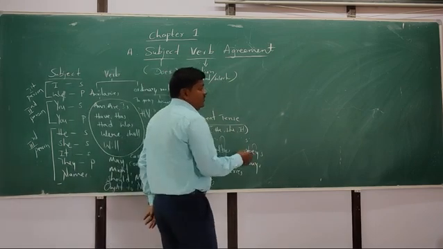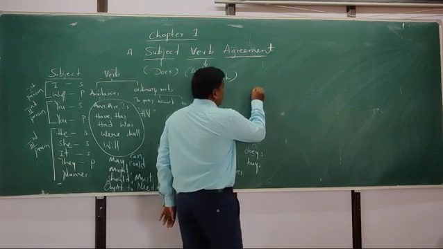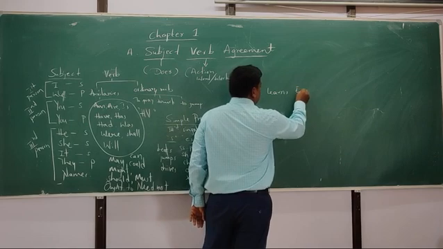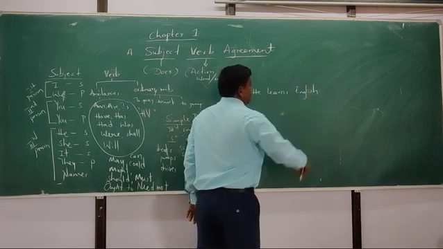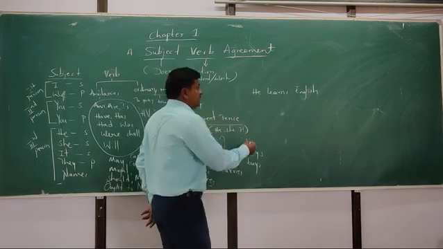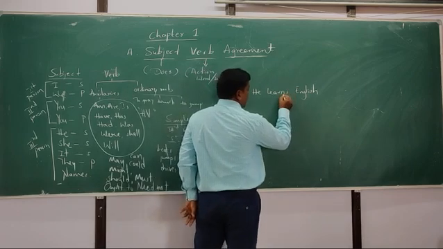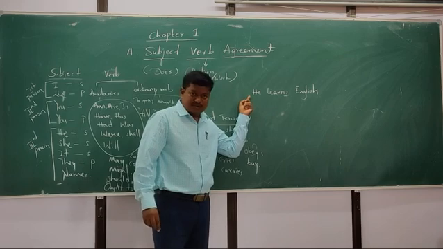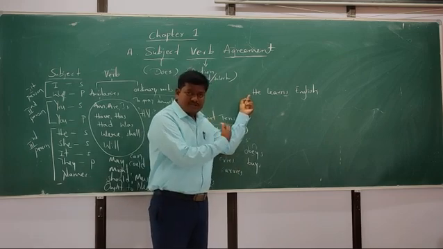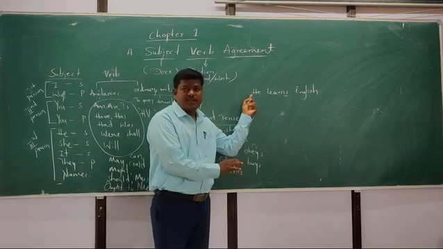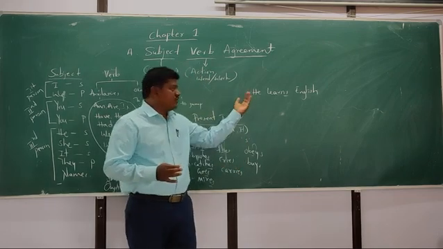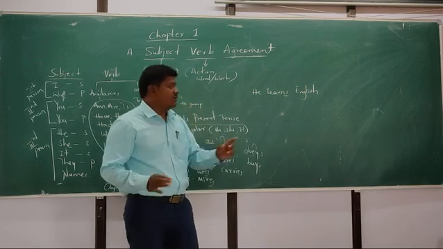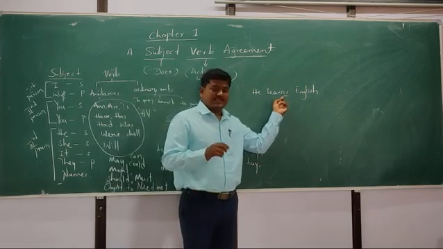For example, I will give one example. He learns English. In this sentence, observe the verb: add s to the verb. Why? It is the third person singular. He learns English, she learns English, it learns English, and you may take the names also. John learns English, Ramu learns English. The subject must be singular, then only we are adding s.